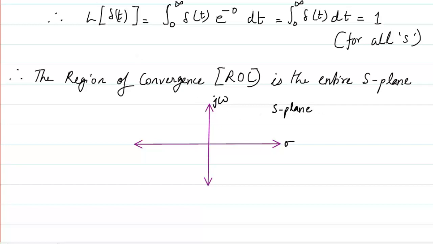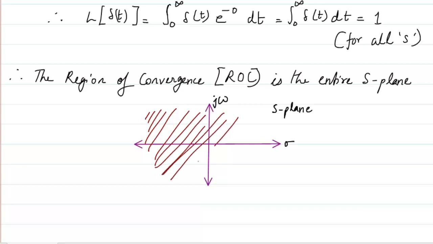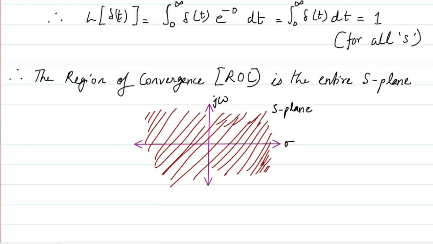So the region of convergence will be the whole S plane, so you have to shade the whole S plane. That is how we represent the region of convergence for the Laplace transform of the impulse function. Whatever be the value of s, this is going to converge. You'll understand the ROC better in the next case.